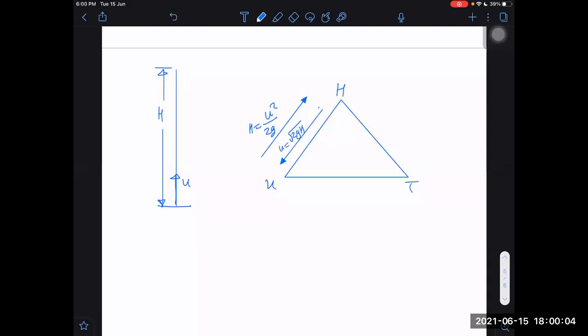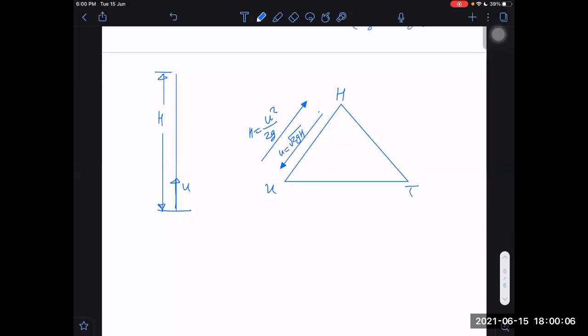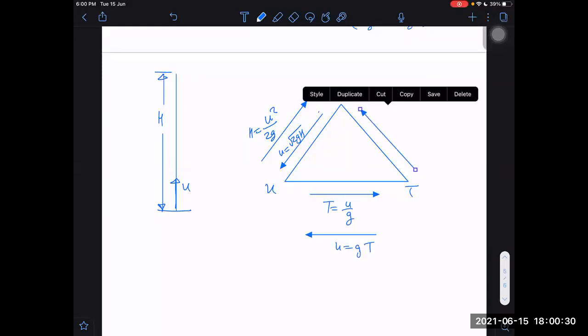And similarly, if I go from this to this side, time is equal to U by G. You already know that. Similarly, if I go backwards, then U will be equal to G into T. Similarly, if I go from this to this side, it is time of, obviously one-sided time only, time of ascent.